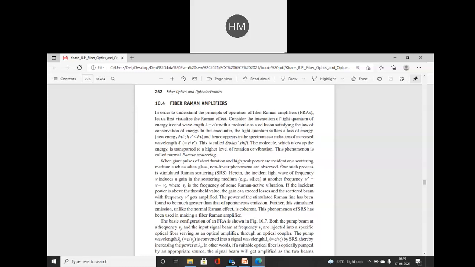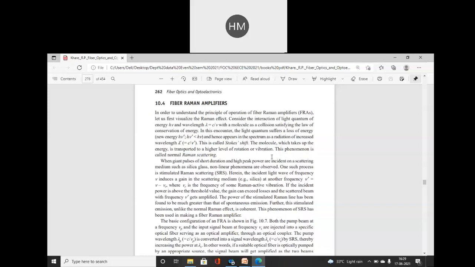Now we will first see the Raman effect, how the Raman effect takes place. Consider the interaction of a light quantum of energy h nu, and wavelength, we all know lambda is equal to c upon nu, with a molecule as a collision, satisfying the law of conservation of energy. In this encounter, the light quantum suffers a loss of energy and hence appears in the spectrum as a radiation of increased wavelength. This is called Stokes shift.